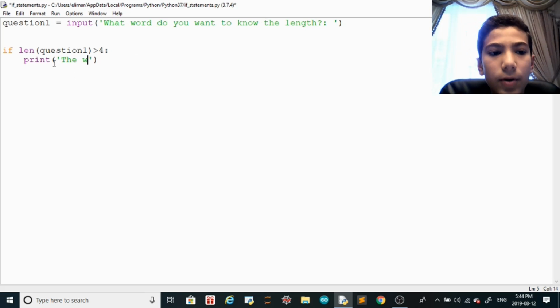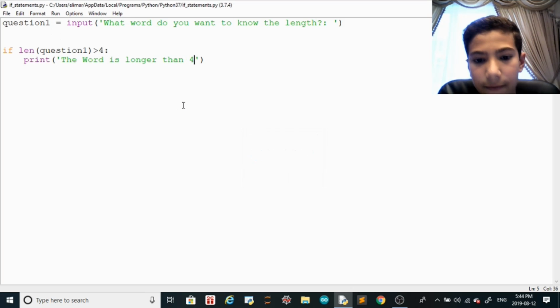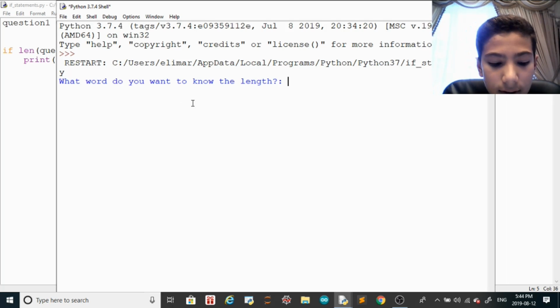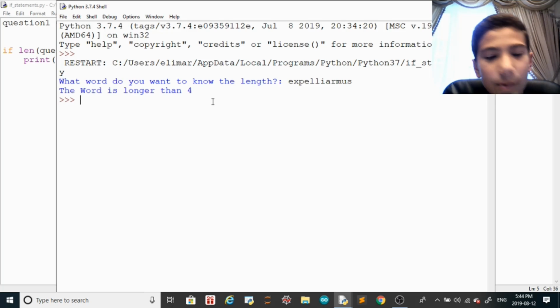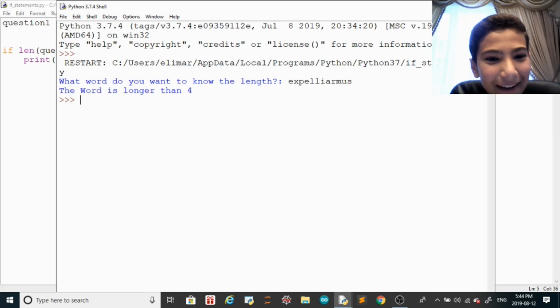The word is longer than 4. And then F5, what word do you want to know the length? The word is longer than 4. So this is the first word that came to mind, okay? That's longer than 4. So the word is longer than 4.